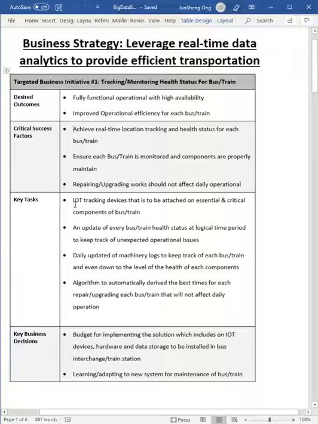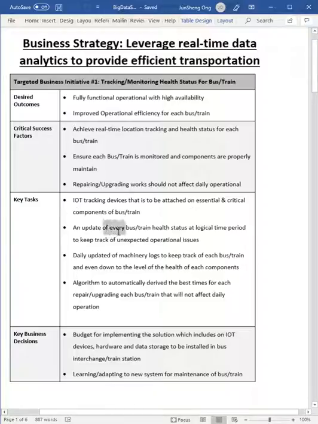The key task is, in order to detect the health of trains and buses, we need to attach a sensor. Let's call it IoT. These IoT devices will be able to track the essential components of the buses and vehicles.